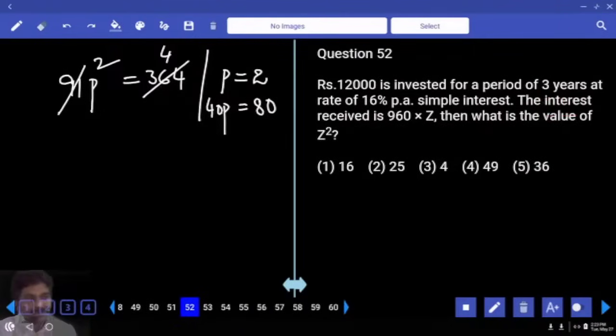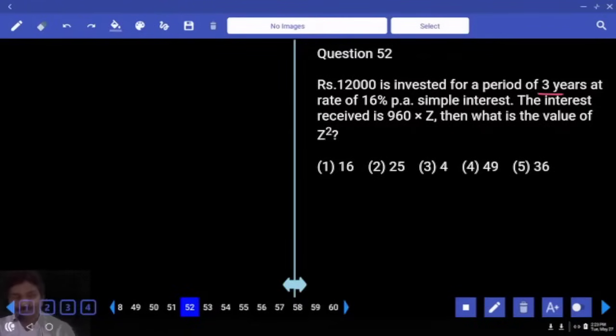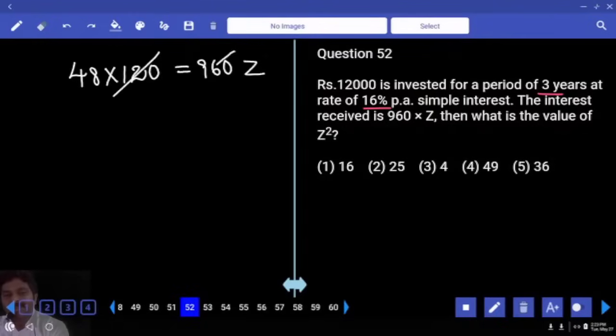12,000 is invested for a period of 3 years at the rate of 16% per annum simple interest. The interest received is 960 times of Z. Then the value of Z square is, okay. 3 years, 16% per annum. Simple interest will be 48%, which is equal to 48 into 120, 1% value. And this is equals to 960 Z. 120 times 8 is 960, so Z is equal to 6.